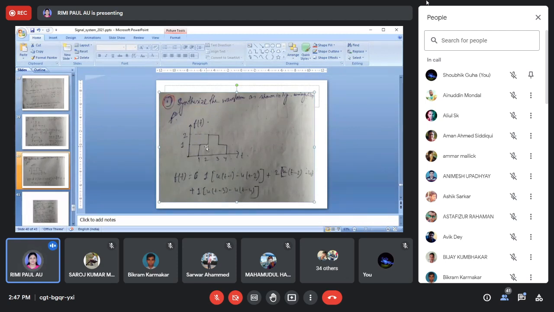Here I have imagined that this is one gate pulse function, this is another gate pulse function, this is another gate pulse function. Or you can say that this is a unit gate pulse function, means 2 unit step functions. If I add 2 unit step functions, then we'll get a gate pulse function. So all these things are unit step signals, but when its magnitude is increased, we have just multiplied with this magnitude.